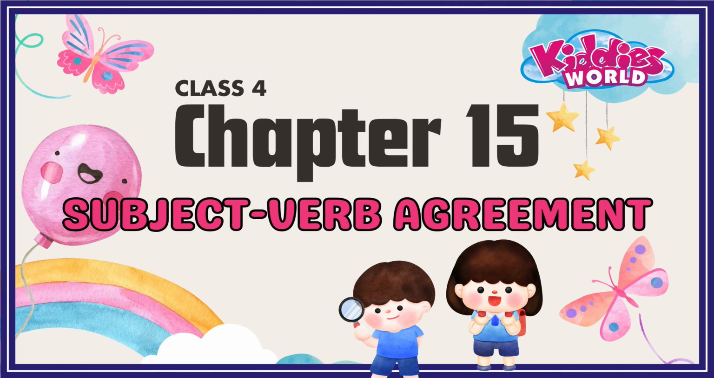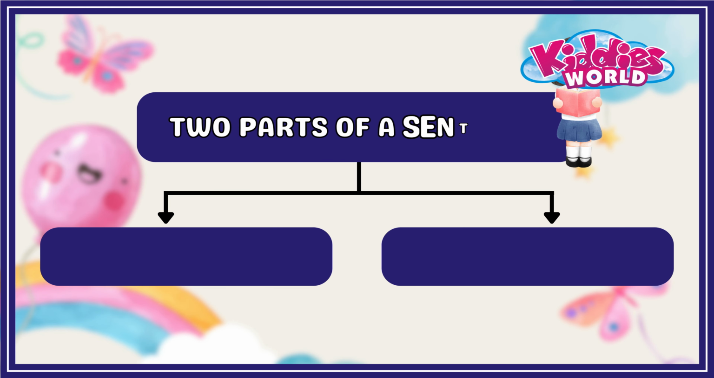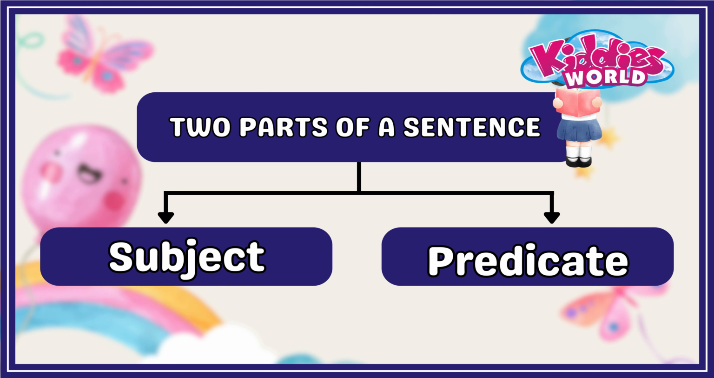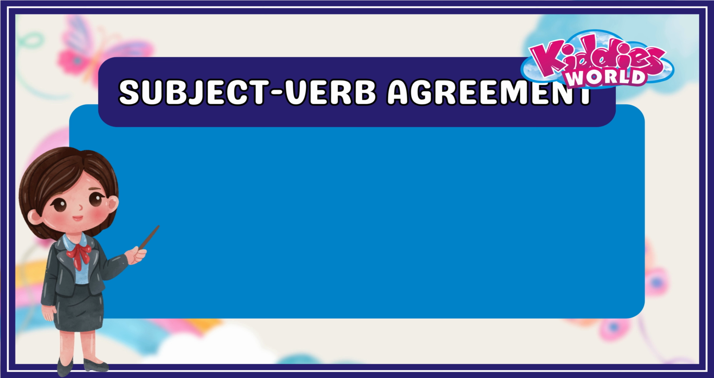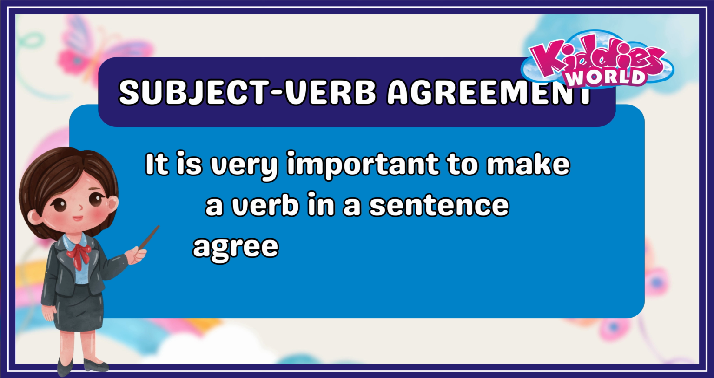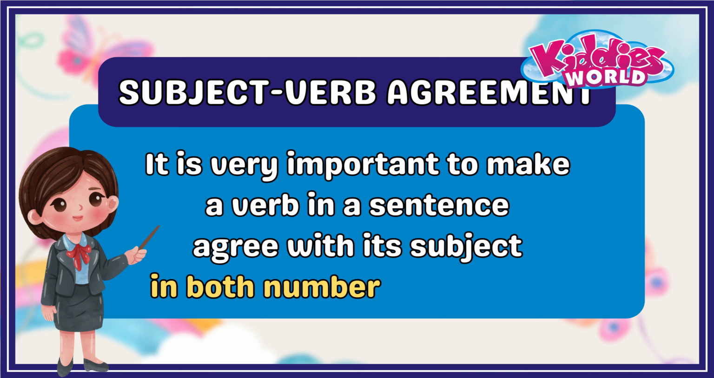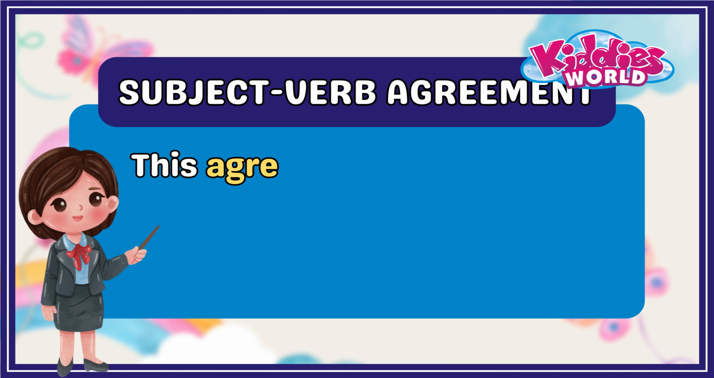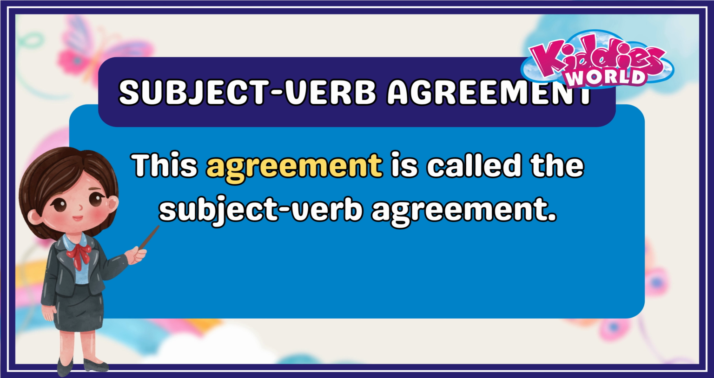Let's begin our lesson. We have learned that the subject and the predicate are the two parts of a sentence. Let us learn something new about the relationship between a sentence's subject and verb. It is very important to make a verb in a sentence agree with its subject in both number and person. This agreement is called the Subject-Verb Agreement.